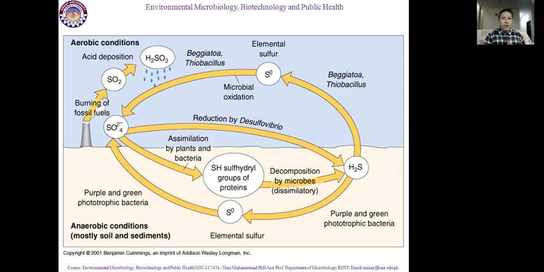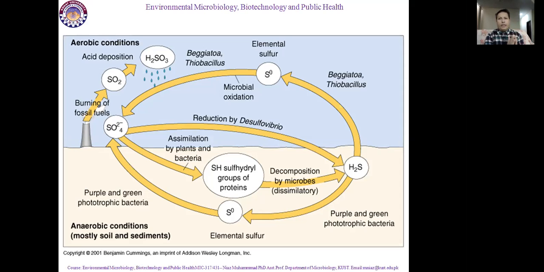And this H2S is further processed by microorganisms, aerobically as well as anaerobically, and converted into elemental form. This elemental form is not stable, and again it goes into the soil and reacts with the soil solution and forms SO4. This SO4 form of sulfur is available for plants and microorganisms to incorporate into their body as a biological form.